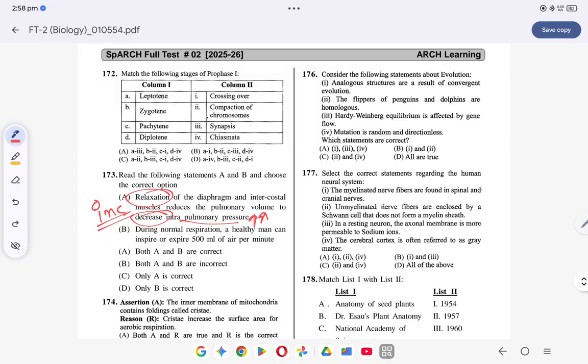Statement B, during normal respiration a healthy man can inspire 500 ml of air per minute. 500 ml in a minute. A man can breathe 12 to 16 times और each time में तुमको 500 ml ब्रीथ जाएगा. तो टोटल कितना हो जाएगा? 6000 to 8000 ml. ठीक है ना? 6000 से 8000 ml मिल जाएगा. करेक्ट. Right, so option क्या है? Both of them are incorrect. तो both of them are incorrect. 173 का हो जाता है B.